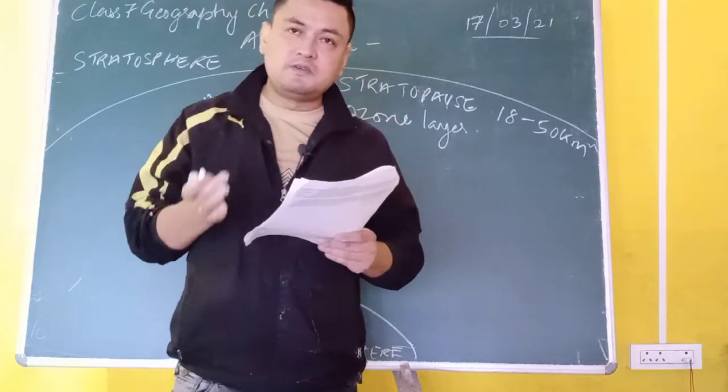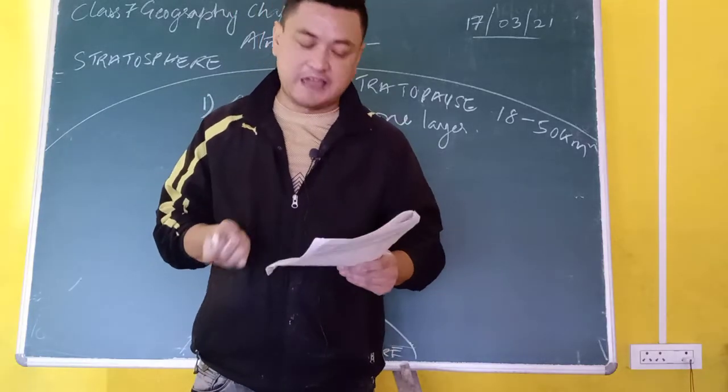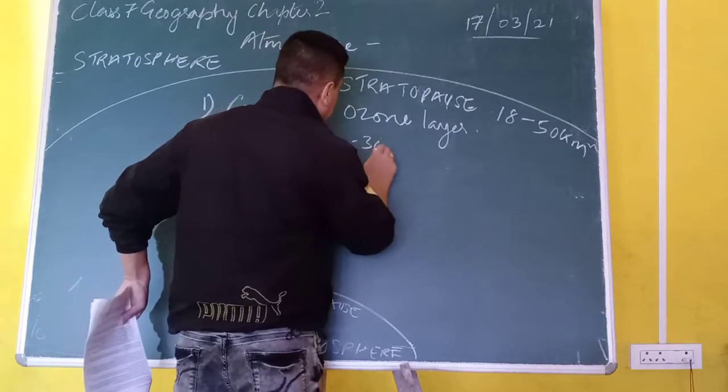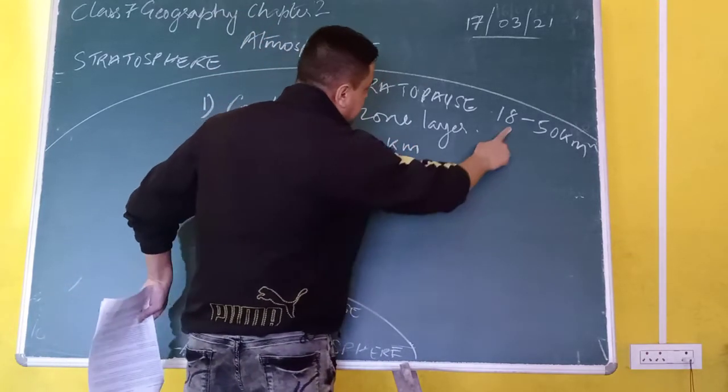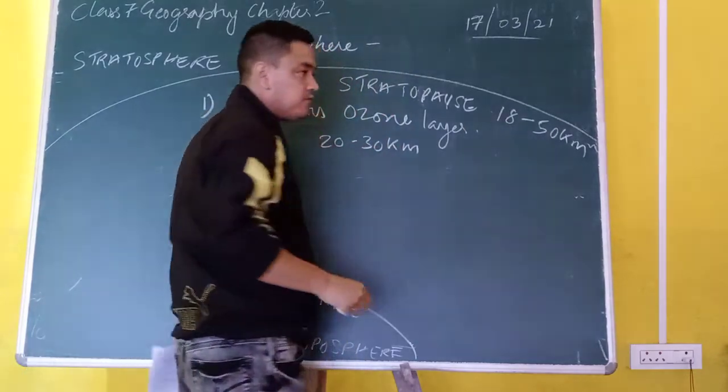So there is a maximum, or rich, concentration of ozone. Ozone is a vital gas which is found from 20 to 30 kilometers. The stratosphere starts from 18 kilometers to 50 kilometers, and from 20 to 30 kilometers you find ozone.